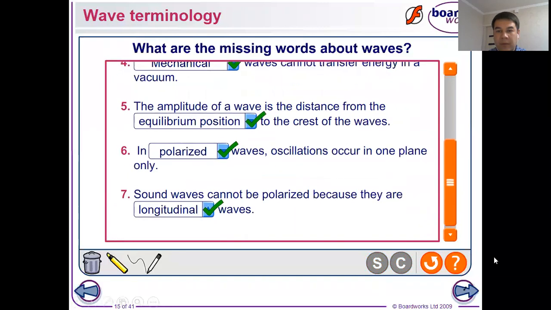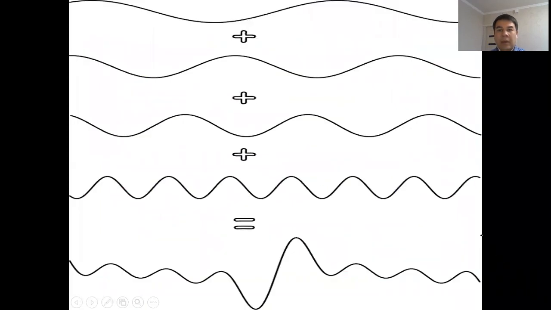Okay, give me a minute. Here we have a picture of different waves, which we may classify as first, second, third, and fourth. You can see that the wavelengths, the frequency, and the amplitude of these waves are different.